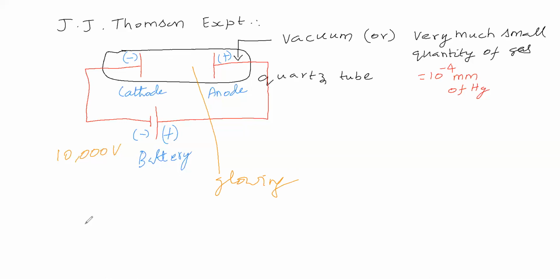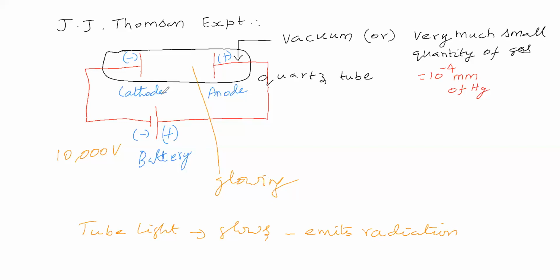Suppose we take a tube light. If we give electrical energy to the tube light, it glows. That means it emits radiation.